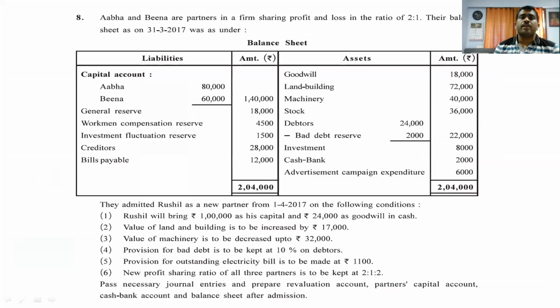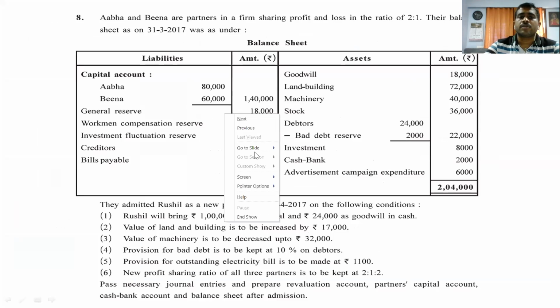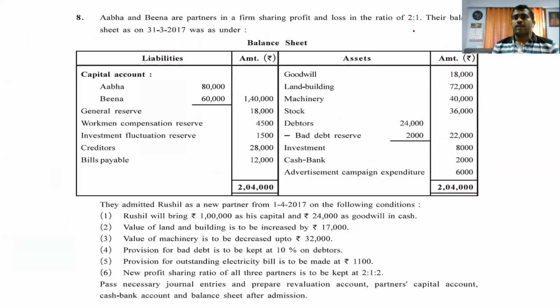Abha and Beena are the partners in a firm sharing profit and loss in the ratio 2:1. You know what I want to say? 2:1 means what? It's an old ratio, right? Their balance sheet as on 31st March 2017 is as under. Capital. So where do we have to go with capital? It is in partners capital.